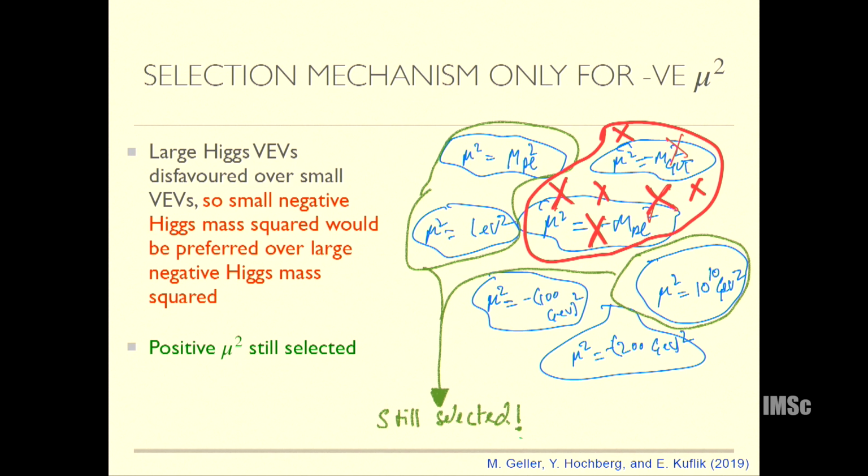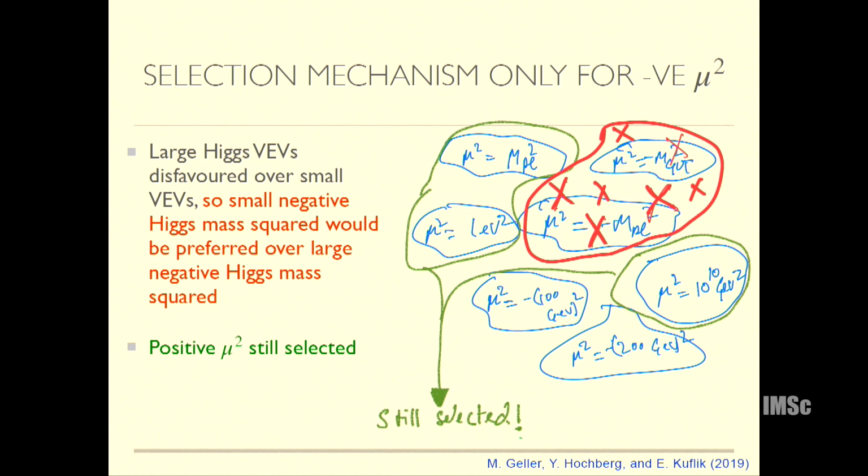So as I said, I had all these different bubbles, which are like these different patches. So just at the level of the standard model, maybe I can make a model where you can exclude very large negative mu squared values just because the vacuum energy is so low in that case. But the issue is that any positive value of mu squared will still get selected, because for any positive mu squared there's a plateau. The vacuum energy is the same and at its maximal value for any positive mu squared. So these will get selected.